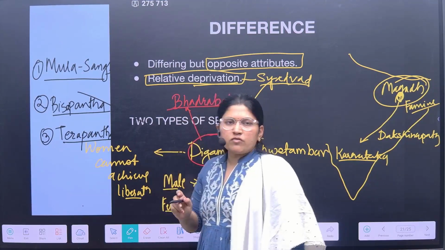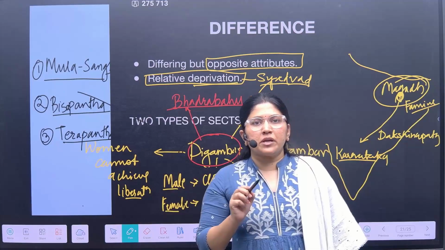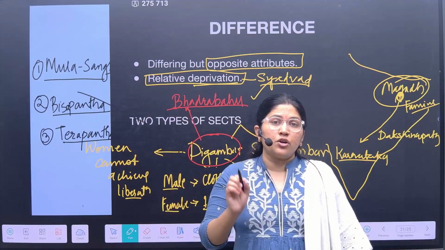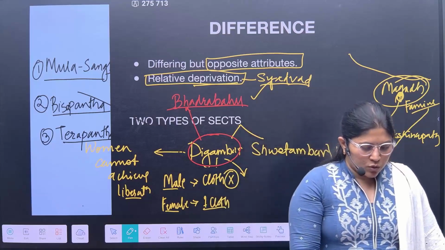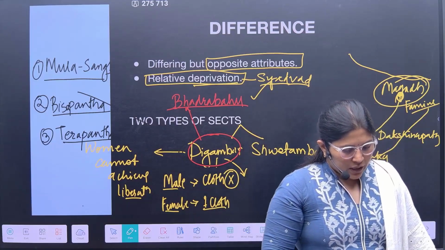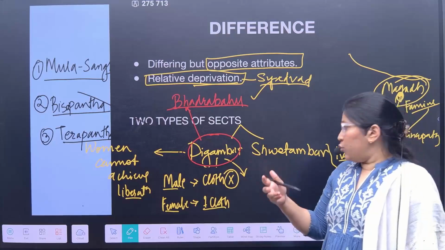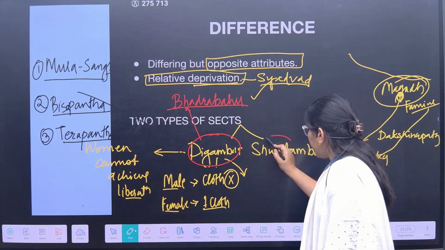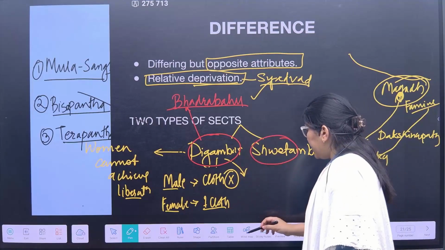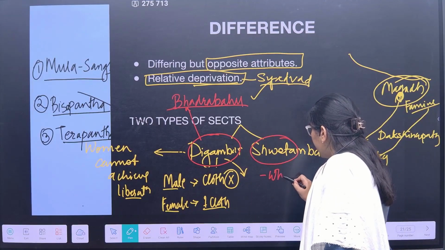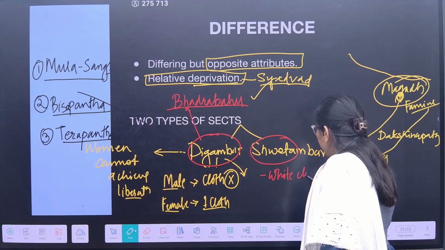These are some of the important facts which you need to take into consideration for your preliminary examination. Now let us talk about the Shwetambaras. As the word suggests, what is meant by Shwet? Shwet means white. So they would be wearing white clothes.